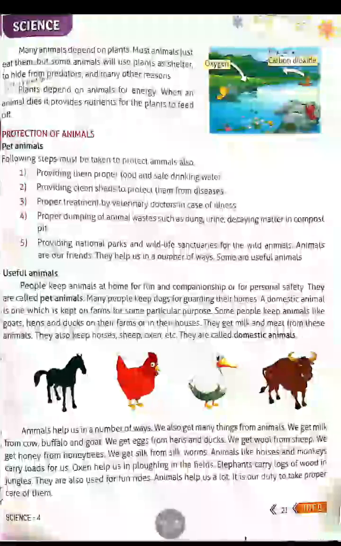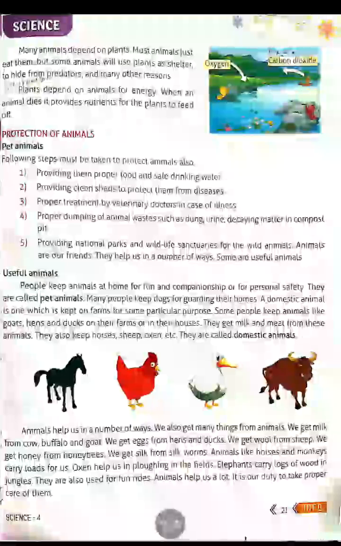Next, dumping of animal waste such as cow dung and urine, and when they die it will decay. All that we must keep clean. Next, we must provide wildlife sanctuaries for the wild animals. Animals are our friends, so we must protect them and keep them clean. These animals help us in a number of ways, and some animals are useful for us.